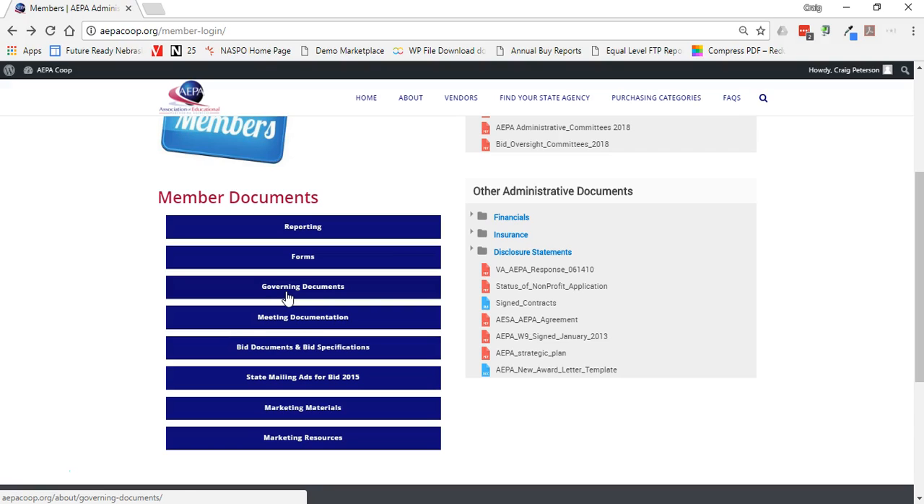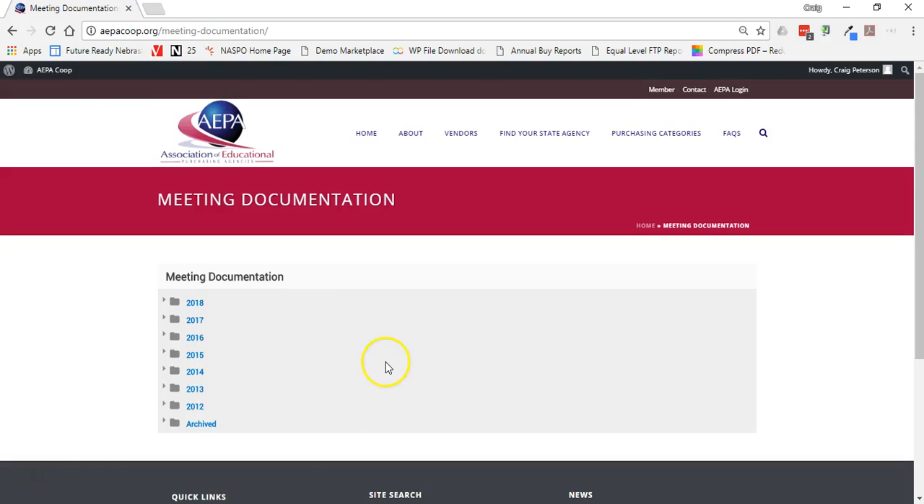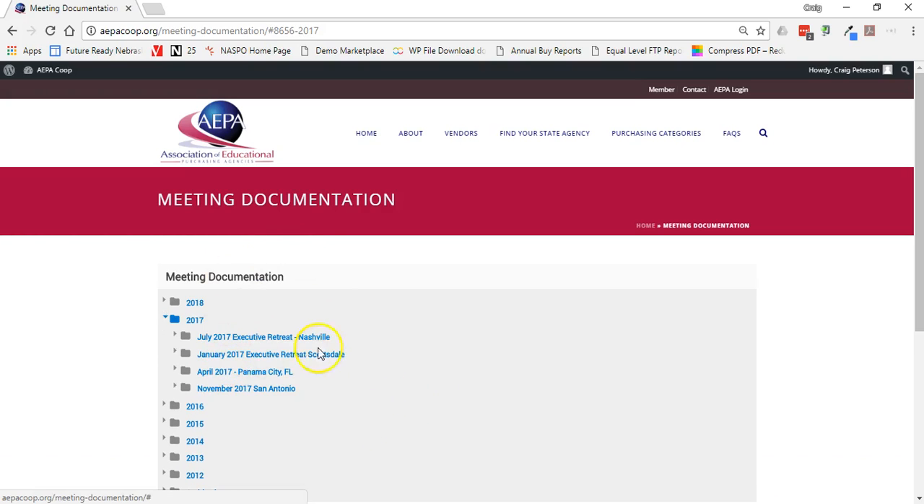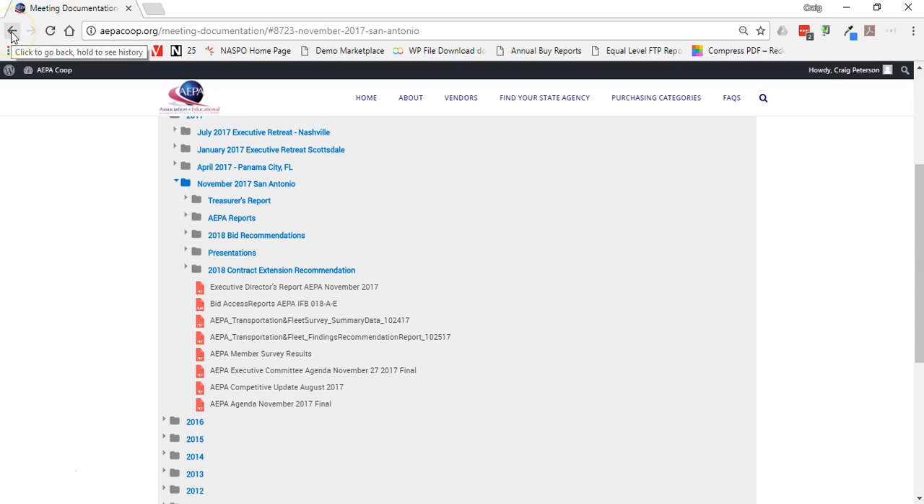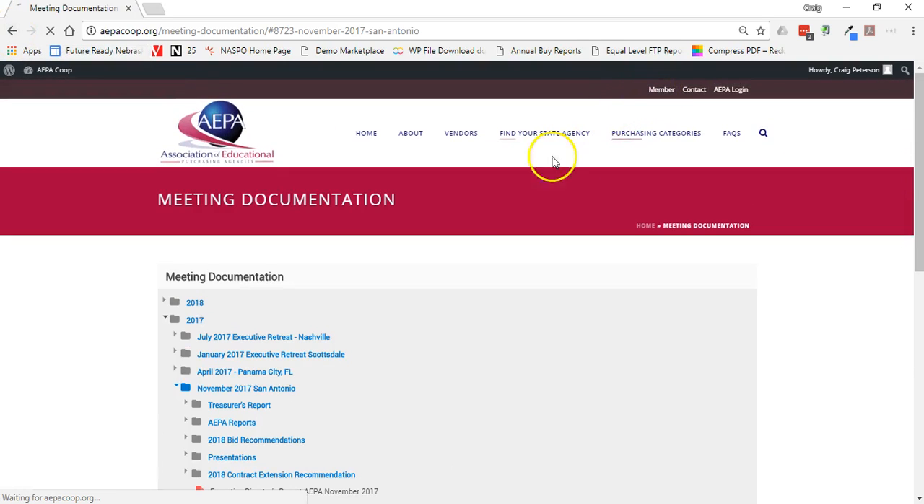Governing documents are listed here, as is meeting documentation. So this is where you're going to go for each of our meetings during the year and get this information. So again, this is a Google folder that's shared, so when I click on the down arrow, it's going to expand that, it's going to render that folder and refresh it, so I can go back to the executive retreats, either that or the spring or winter meetings, and view that information. Those documents will be shared on the website here then, so you can access them however you need. Go back to my member page.